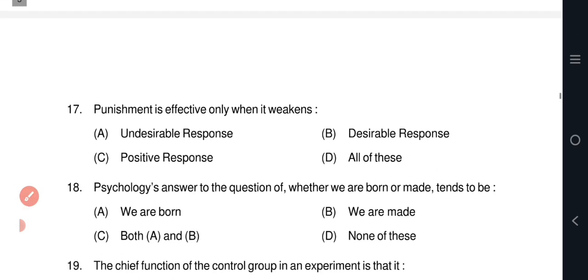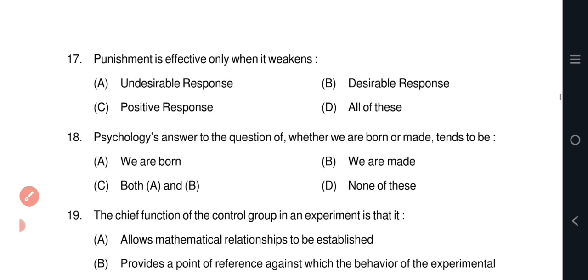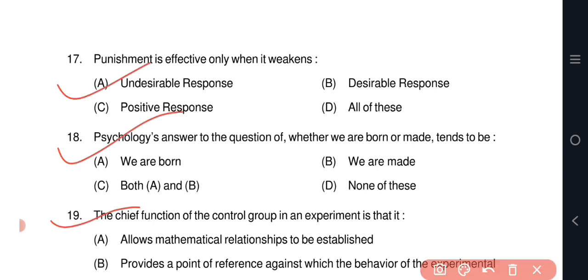Question number 17. Punishment is effective only when it weakens... Option A. Undesirable response. Punishment is a consequence that follows an undesirable behavior with the goal of reducing and eliminating the behavior. Punishment is effective only when it weakens or decreases the frequency of the undesirable response.